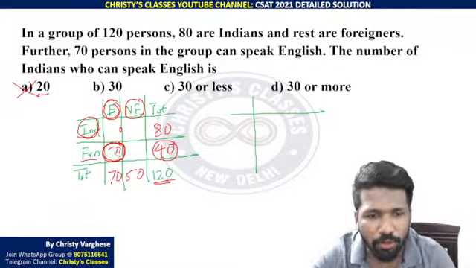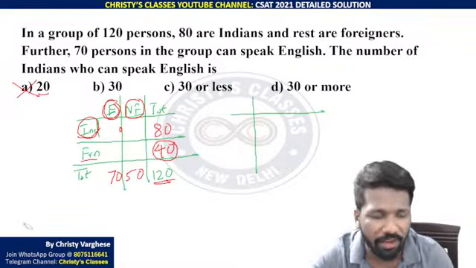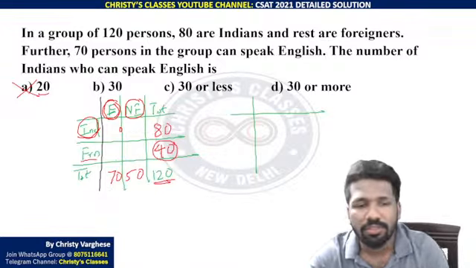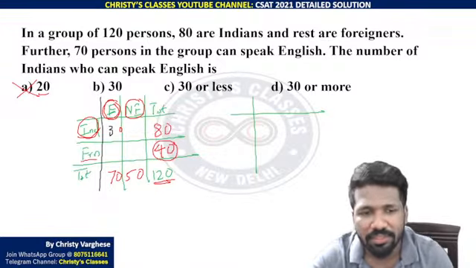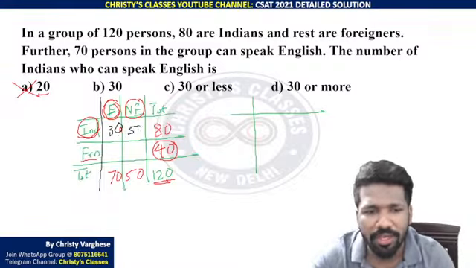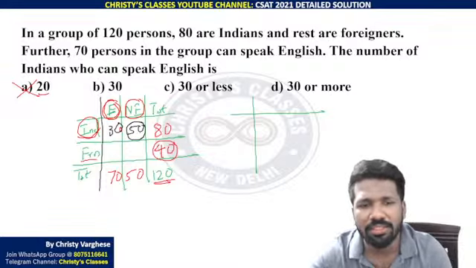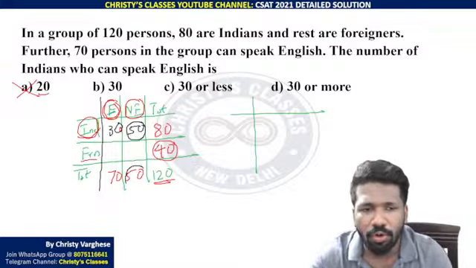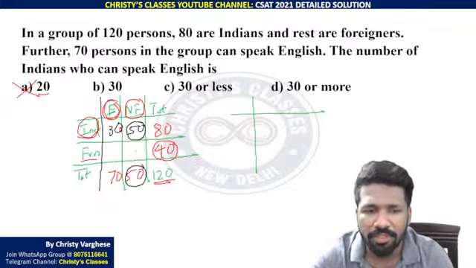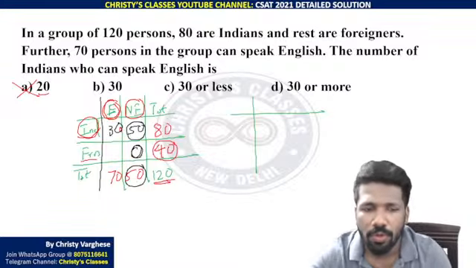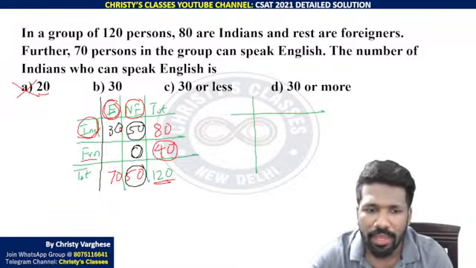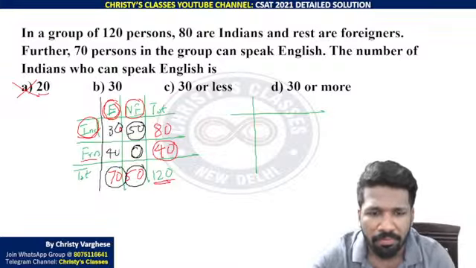Now try the second option, but when you try the second option you should be very careful, because in the second, third and fourth options, all three have 30 involved in them. So let us see what exactly happens at 30. If the Indians who speak English are 30 in number, Indians who do not speak English are 50 in number. That means non-English-speaking Indians are 50. Then total non-English-speaking people are also 50. That means non-English-speaking foreigners are 0. And this is 70, so this is 40.